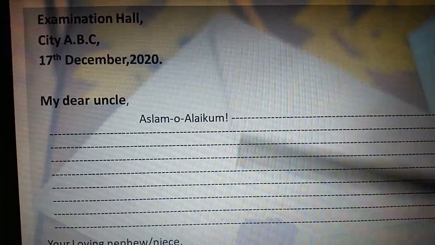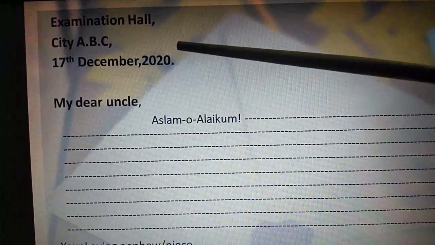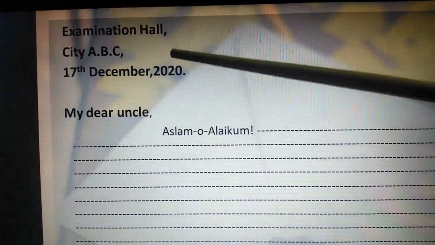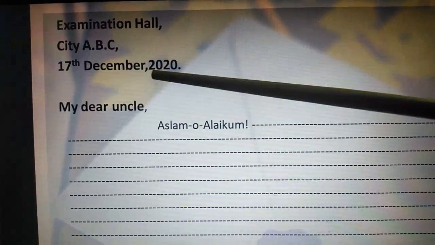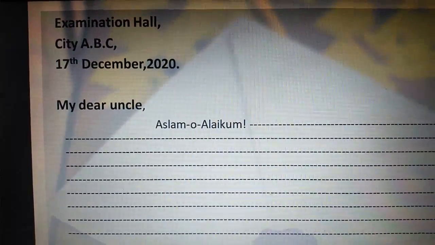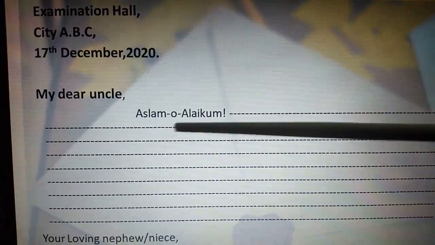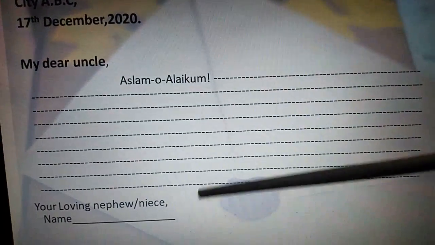Okay, so I already told you and I have shown you the example. So how you are going to write? You will write examination hall, after that comma, city ABC, comma, 17th December 2020, full stop. My dear uncle. You are writing a letter to your uncle, so you will write uncle and comma. Assalamu alaikum. This is the body of your letter.